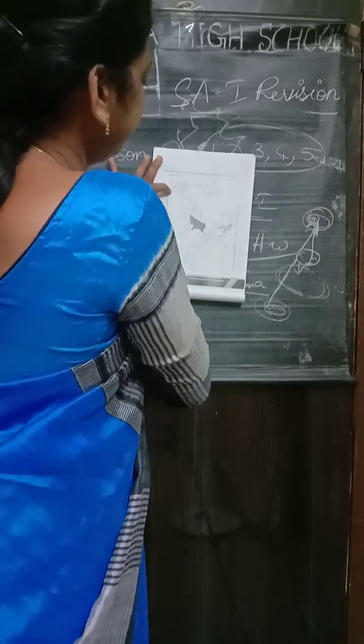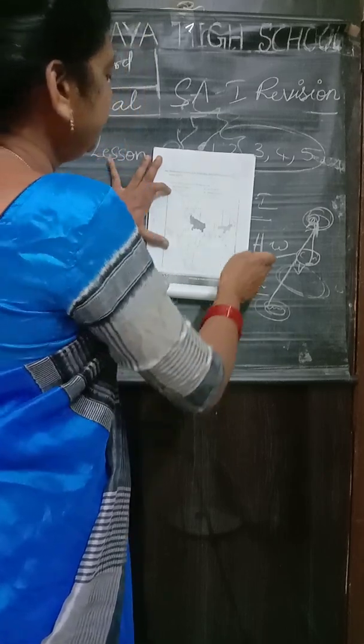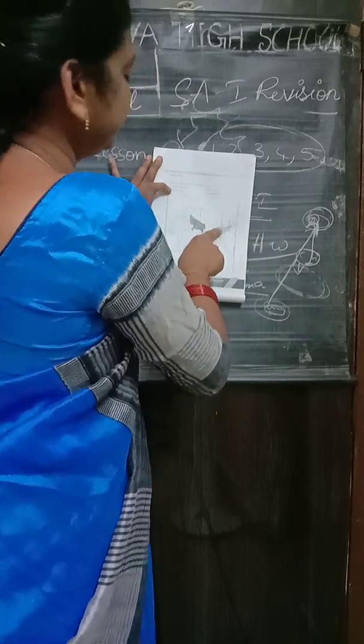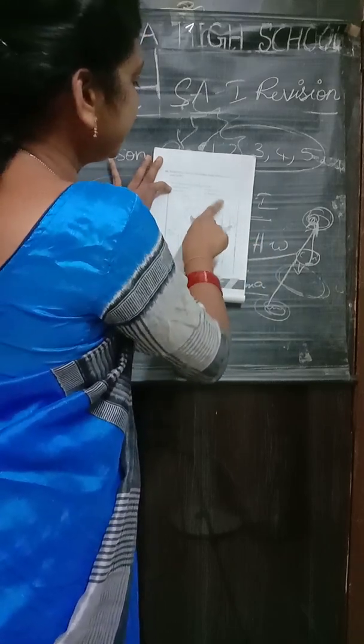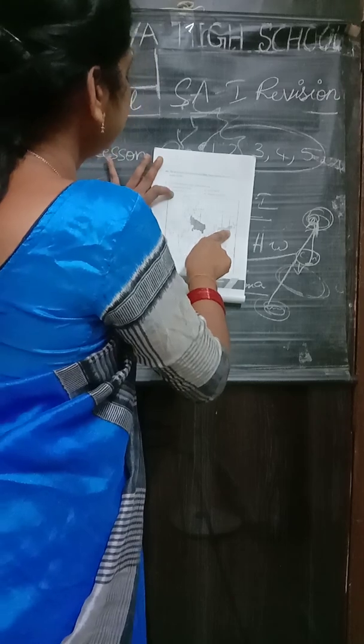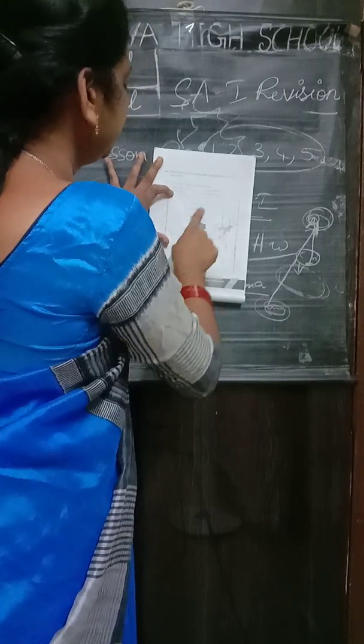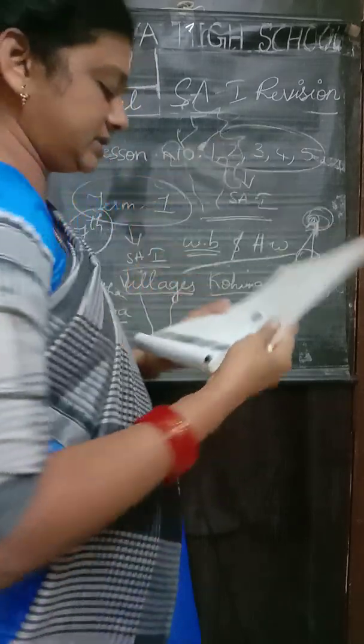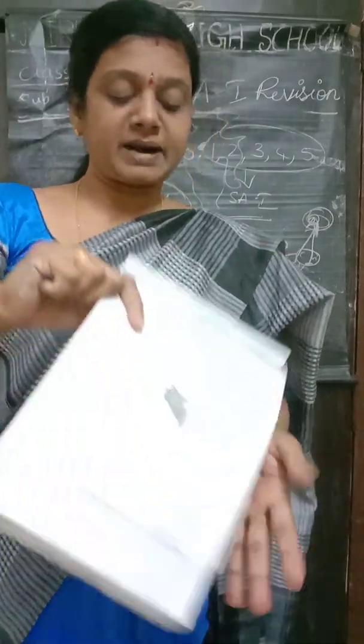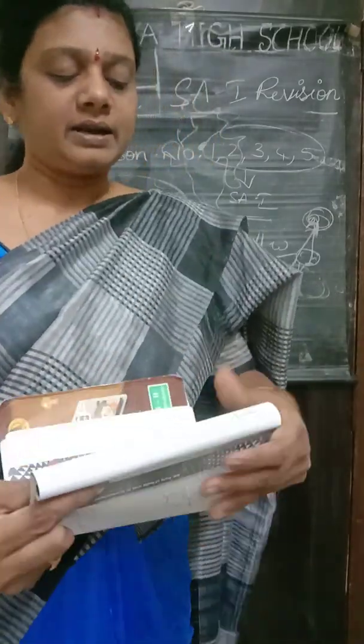B, Assam with red, and here Nagaland with green. And Uttar Pradesh with blue. You have to color that. Do the map pointing also, children. Practice that also. Okay, and the next one,